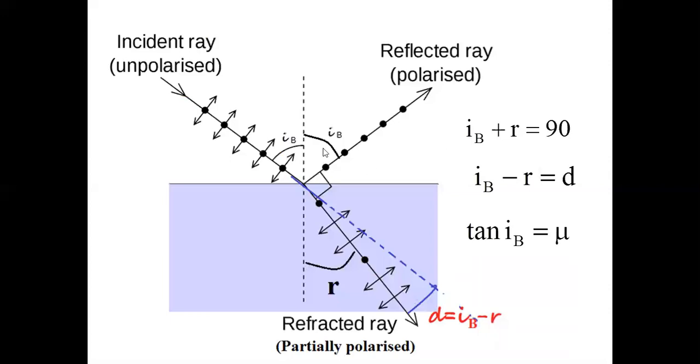And you know the formula here: IB plus R must be equal to 90, because this angle is already defined as 90 at the Brewster's angle or polarizing angle, the angle at which reflected light is completely polarized, while refracted light is not polarized completely. IB plus R must be 90 degrees, because this is 90, total should be 180. And IB minus R is equal to the deviation, that you know, that this full angle is IB minus R, the angle of deviation, right? Then tan IB equals mu or n, the refractive index. That is Brewster's law: the tangent of the Brewster's angle or polarizing angle is equal to the refractive index of the medium which refracts light. Okay, so that is the more important one.